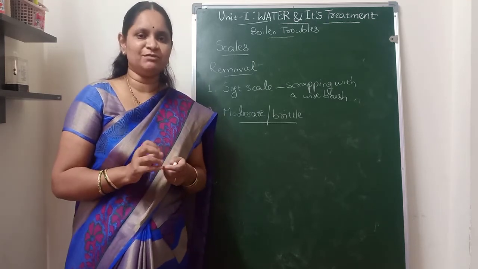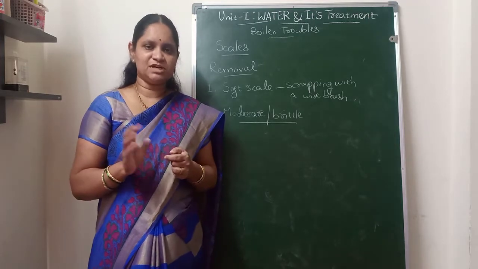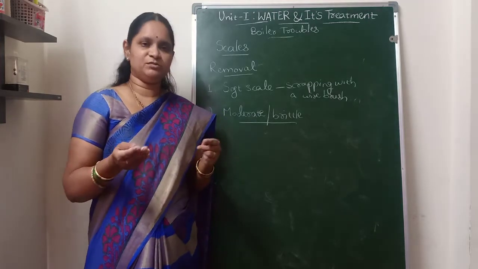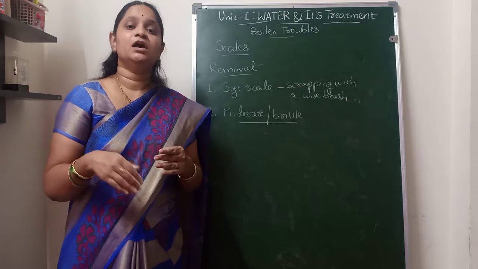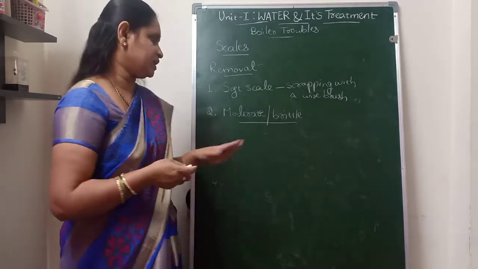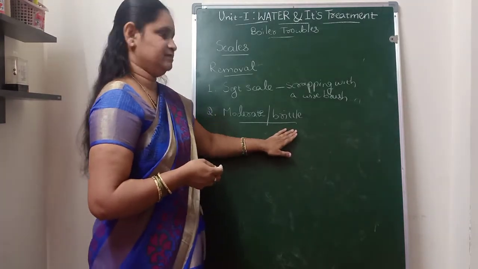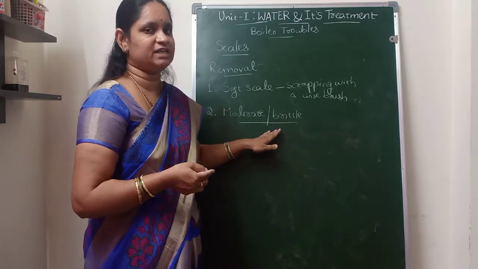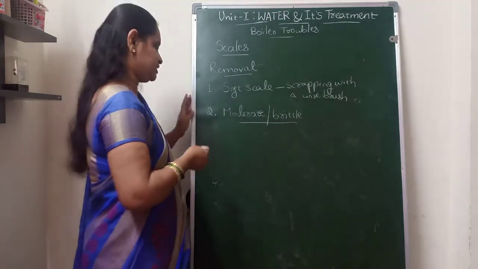That is known as thermal shocking. Because of the thermal shocking, the formed scale will be removed in the form of layers. So moderate or brittle scales will be removed by giving thermal shocking to the scales.